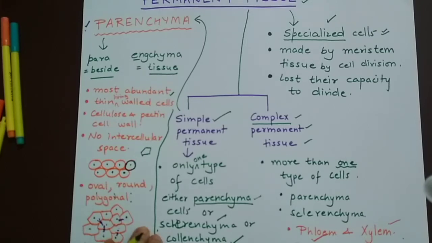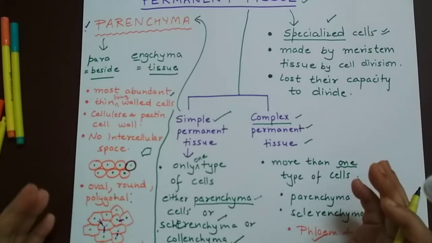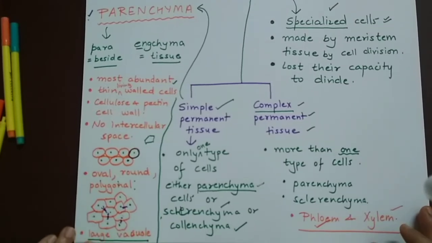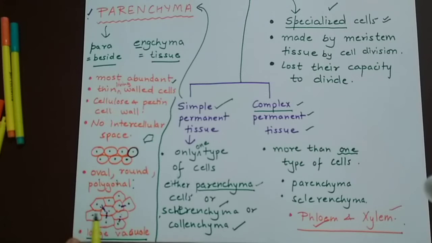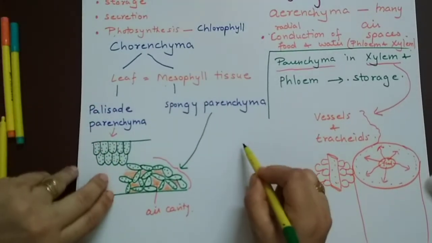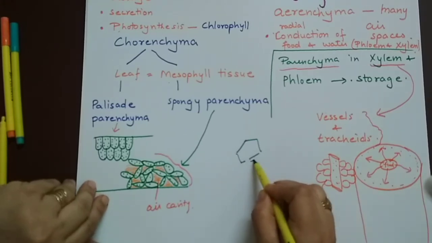And these parenchymatous cells are very simple cells. The basic simple plant cells you have studied have large central vacuoles present in the cells. So they are the simplest type of plant cells, and they have connections between each other. These connections are cytoplasmic strands. What do we call these connections? Two plant cells are connected by cytoplasmic connections.